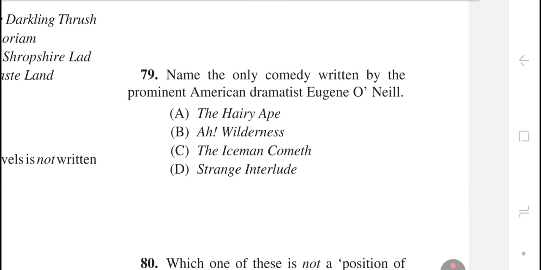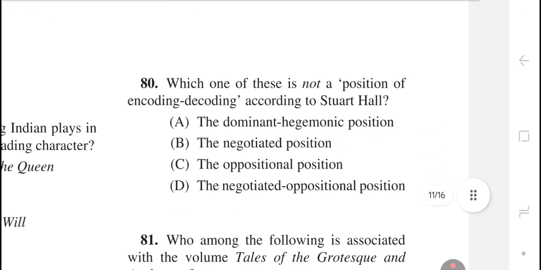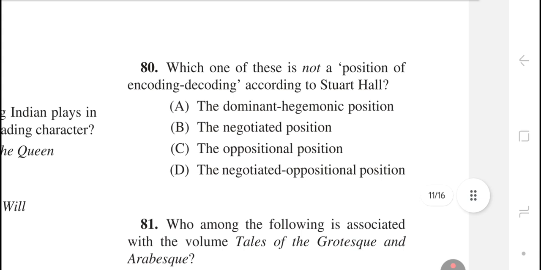Question number 79. Name the only comedy written by the prominent American dramatist Eugene O'Neill. The right answer is option B, A Wilderness. Question number 80. Which one of these is not a position of encoding decoding according to Stuart Hall? The right answer is option number D, the negotiated oppositional position.